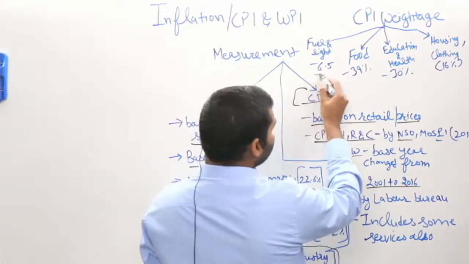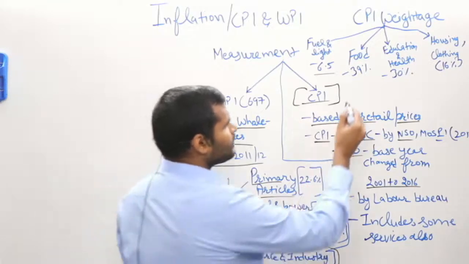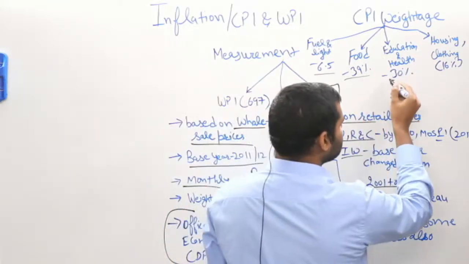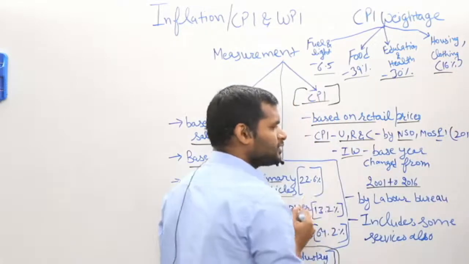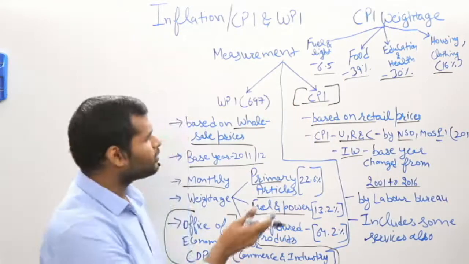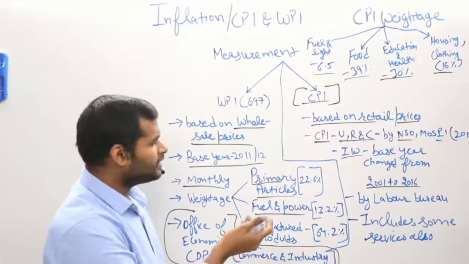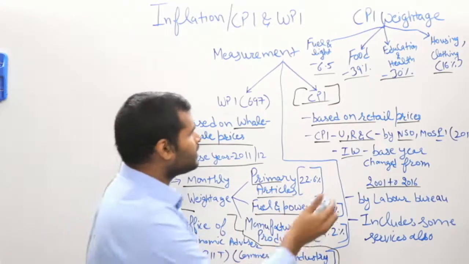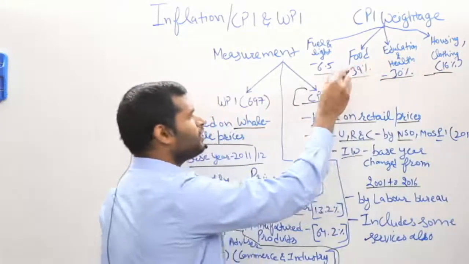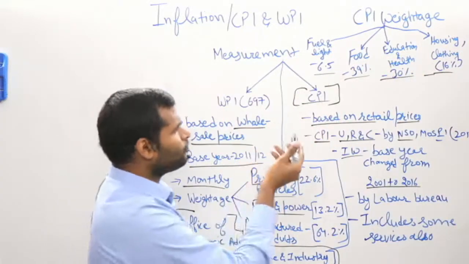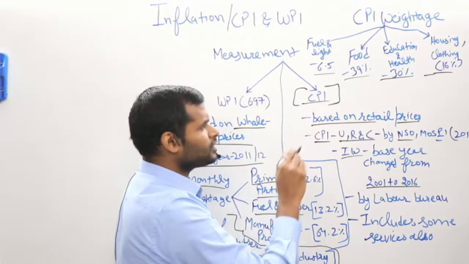Fuel and light are around 6.5%, food 39%, education and health 30%, housing and clothing 16%. It also includes commodities like intoxicants, pan, supari, tobacco, and footwear.